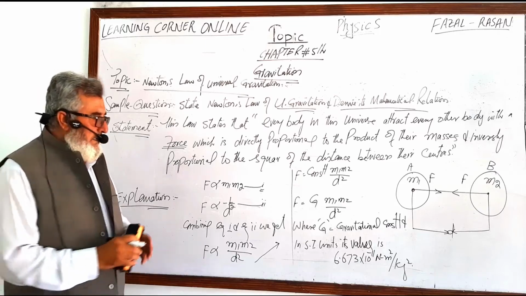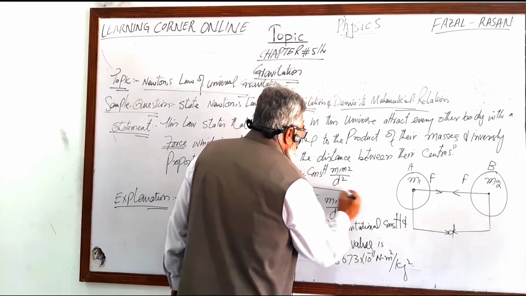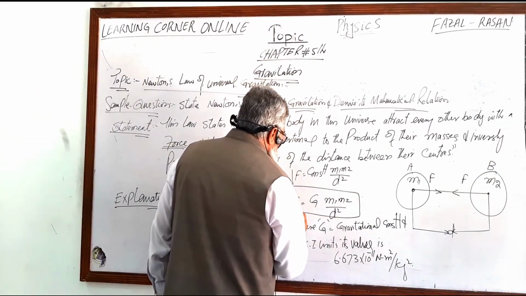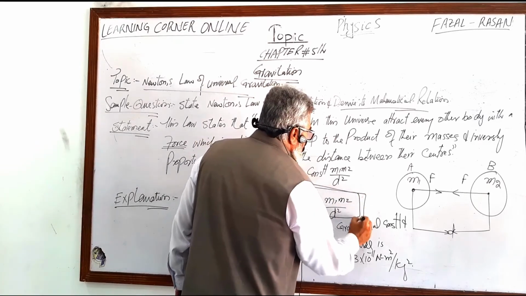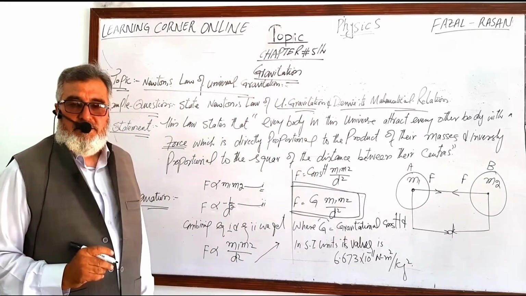Now dear students, this is the basic mathematical formula or mathematical relation for Newton's law of universal gravitation.